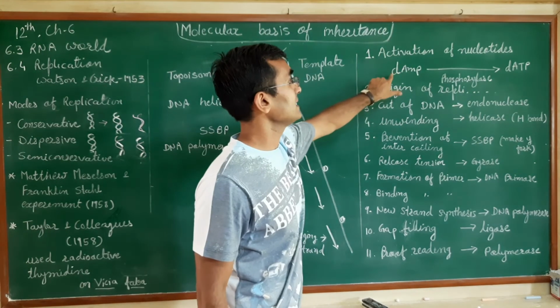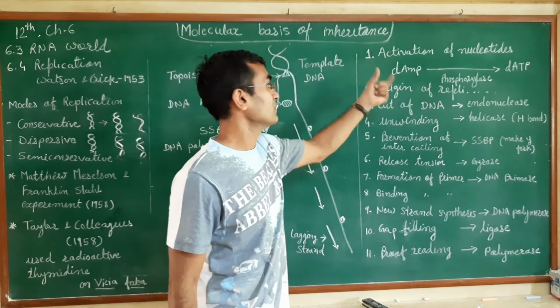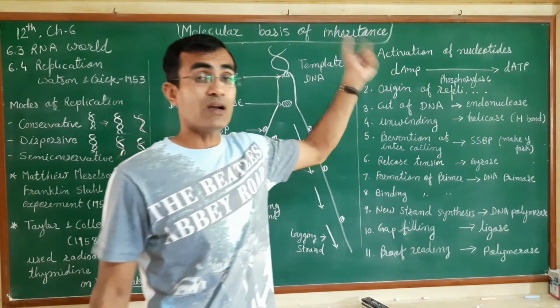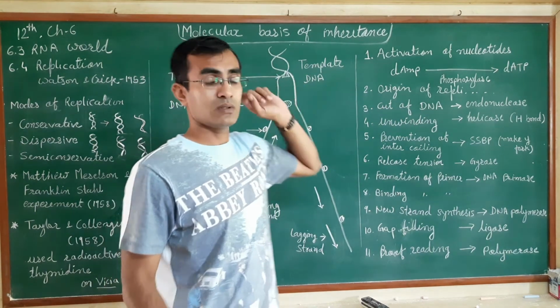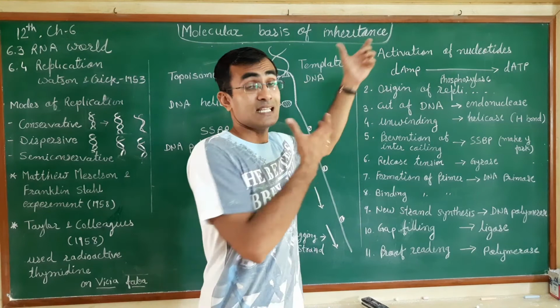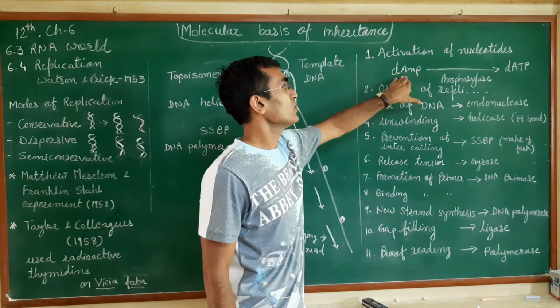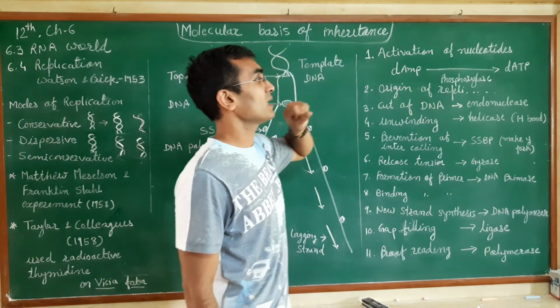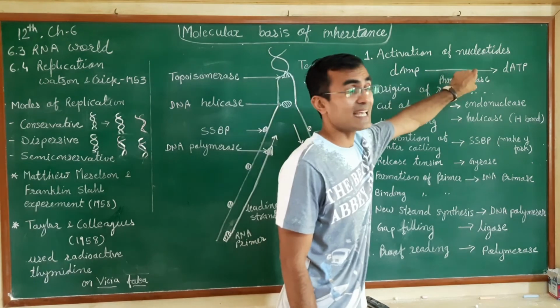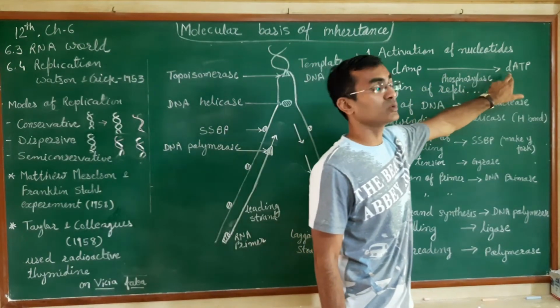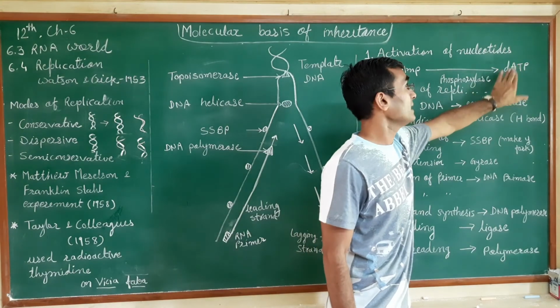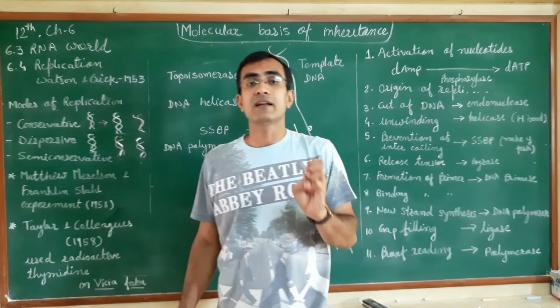Over here, the D in dAMP simply denotes deoxy, so deoxyadenylate in case of DNA. Now, adenosine monophosphate, with the help of the phosphorylase enzyme, will be converted into ATP, adenosine triphosphate.